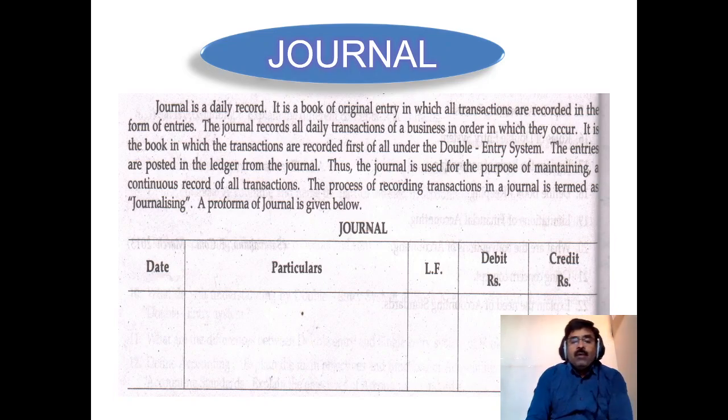Here we have to remember one thing. For any transaction, this journal is written on the basis of the double entry system. That is, in every transaction there is a receiving item and a giving item. So that receiving item, giving item is called debit and credit. For every transaction, one amount will be debited and another amount will be credited. So journal: date, particulars, ledger folio, debit and credit. This is the pro forma for journal.